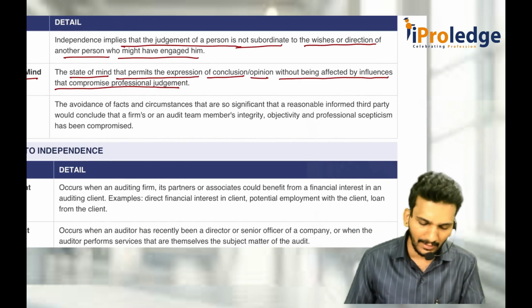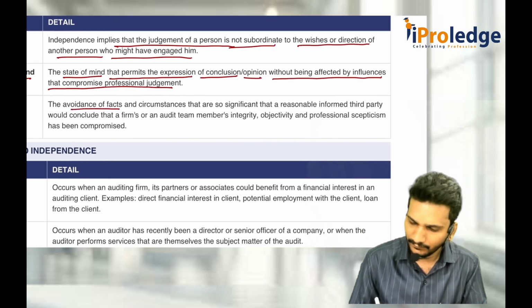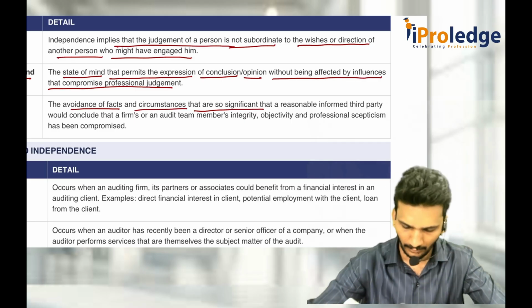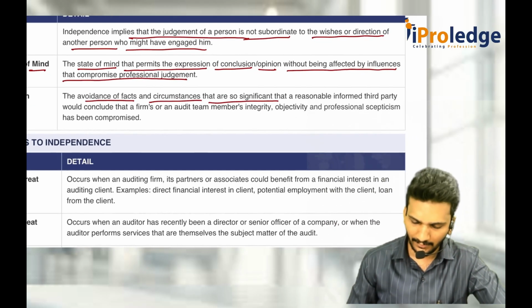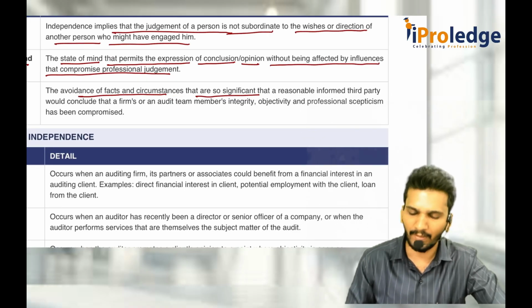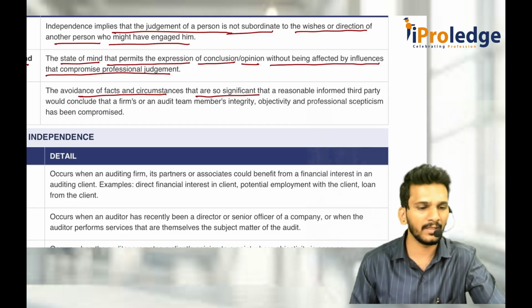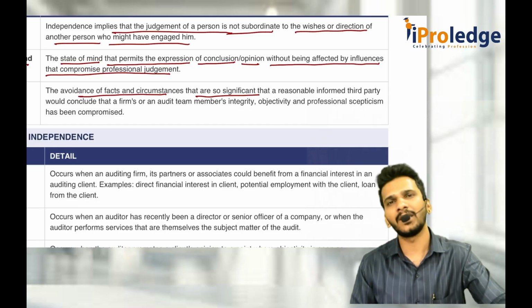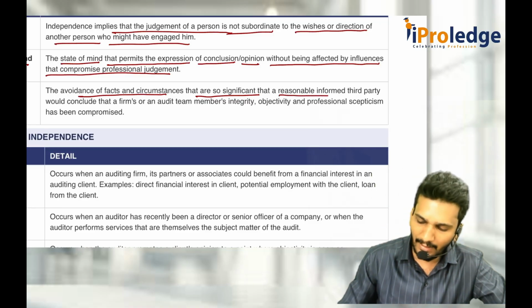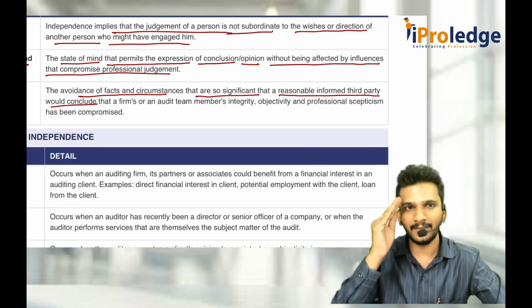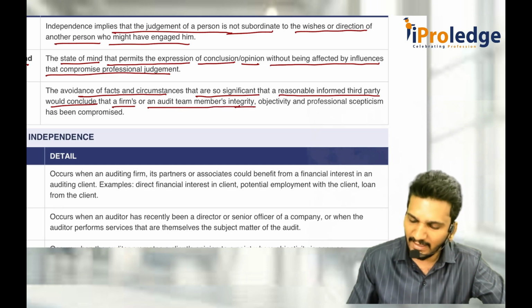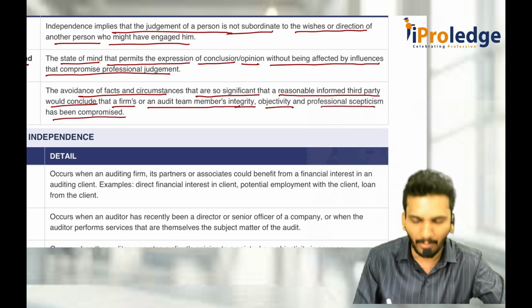What is appearance? Appearance means the avoidance of facts and circumstances that are so significant. So for independence of appearance, you are avoiding such facts and circumstances. When somebody comes and tells you, sir, in this company this is missing, and you say, okay, let me handle it later, that means you are avoiding such facts that a reasonable informed third party, any party with common sense, would use to conclude that the firm or audit team members' integrity, objectivity and professional skepticism has been compromised.